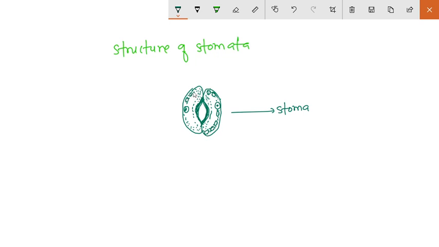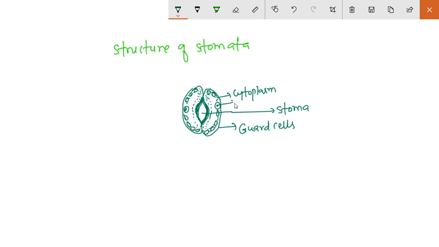So it is the cytoplasm. It is the stoma. These two are the guard cells.